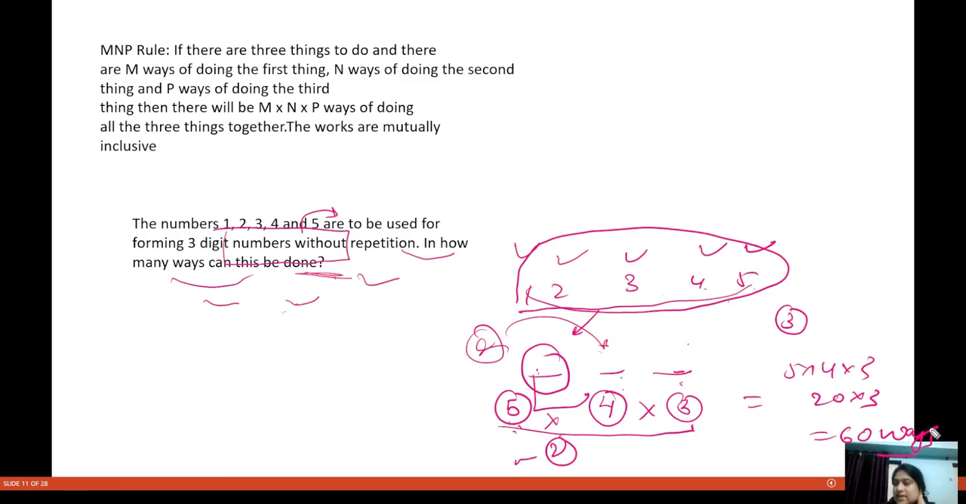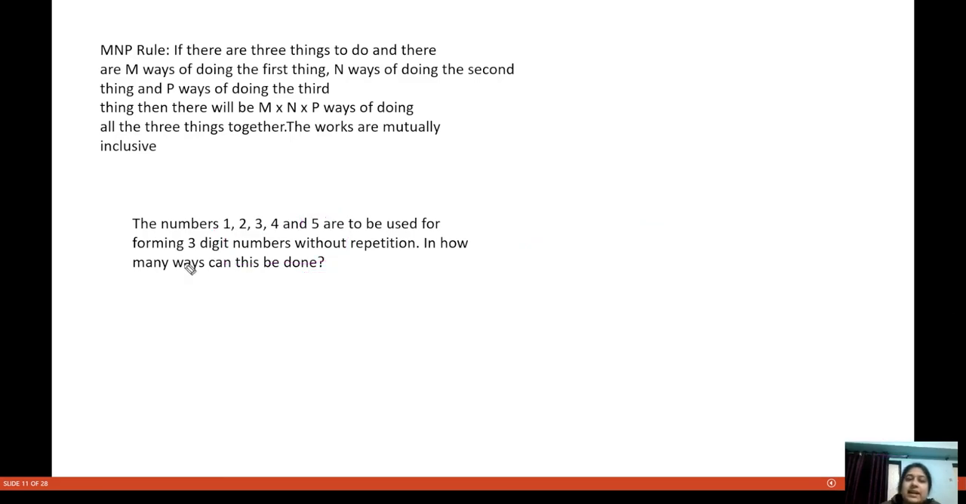60 ways I can do this. So are you clear with this thing? No, this is very simple. See, what I am saying here is the numbers 1, 2, 3, 4, 5 are given. And they are saying they are to be used for forming a three-digit number without repetition.